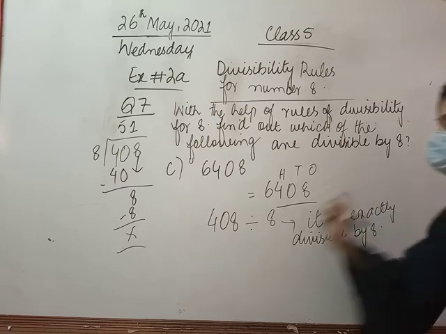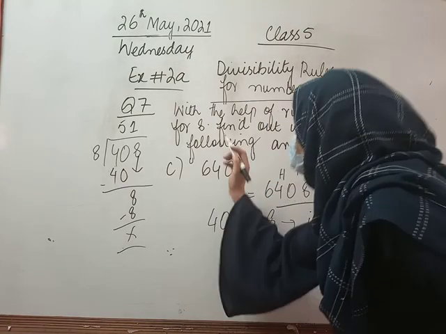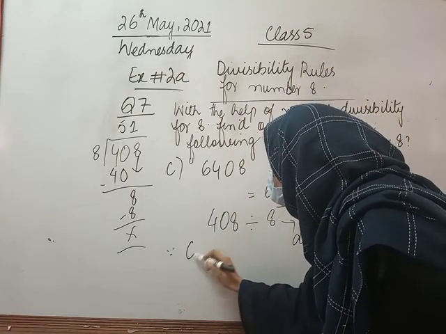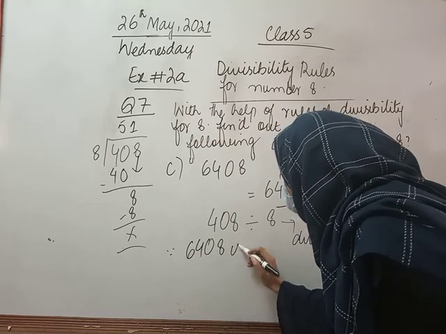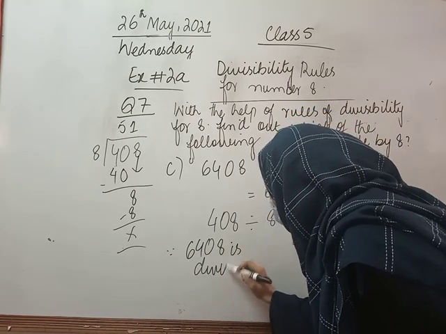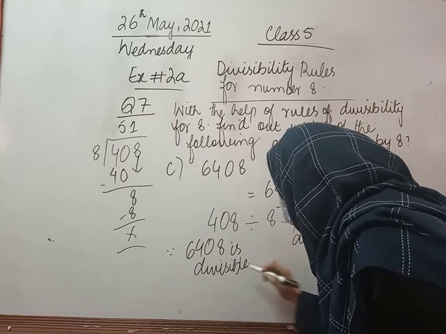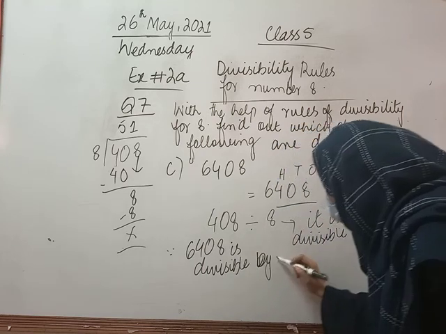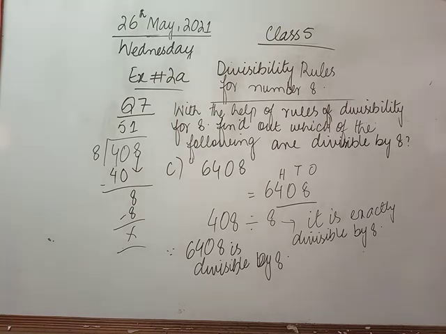Fine, class. In the end we can write, therefore the given number, which is 6408, is divisible by 8.